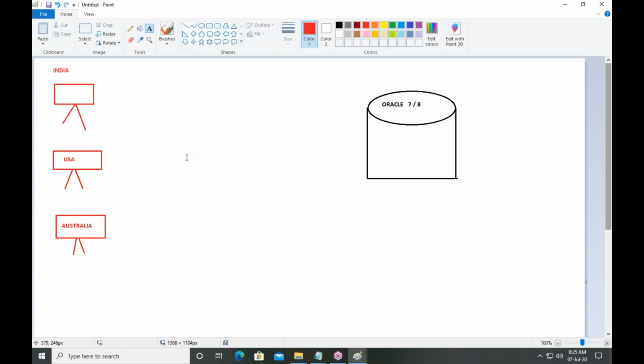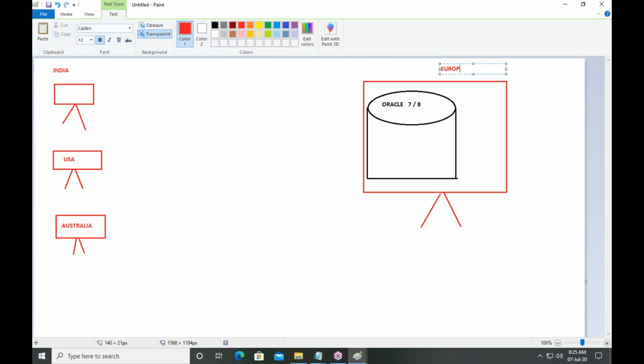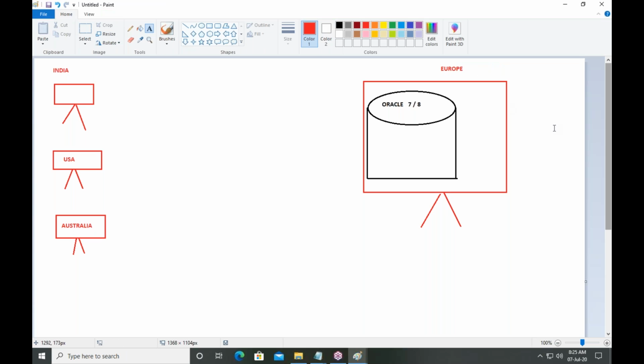Three different users from three localities. They can access data. This is a system, it's a server. This is called the backend server. It is located in Europe. The server is in Europe, but the people are from India, USA, Australia.